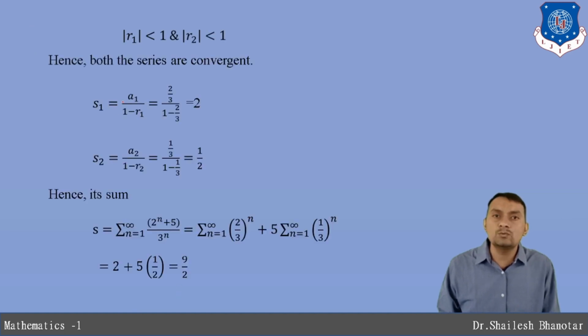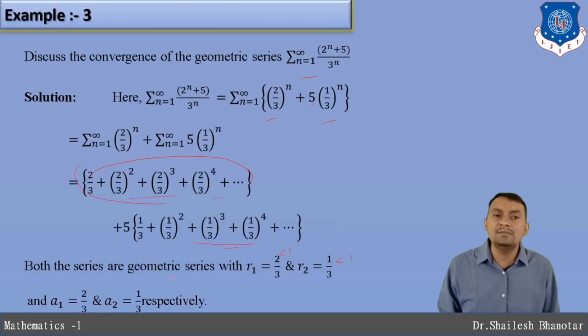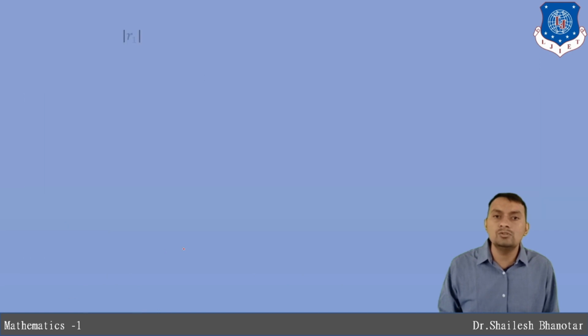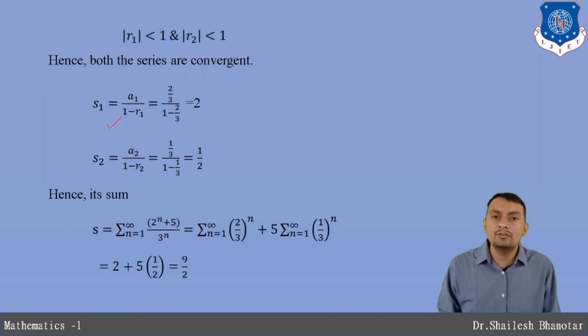For that, s1 is equal to a1 divided by 1 minus r1. Here a1 is 2 by 3, and for the second, a2 is only 1 by 3. Let us put all these values in the formula, and you will get 2 and 1 by 2. So that is the infinite sum, and you get 2, and 5 times 1 by 2, and when you simplify, you get the answer 9 by 2.